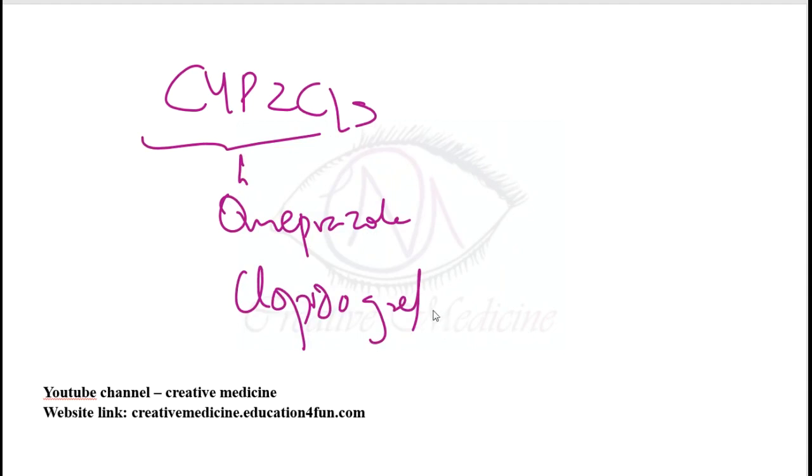Now omeprazole will inhibit the enzyme CYP2C19.